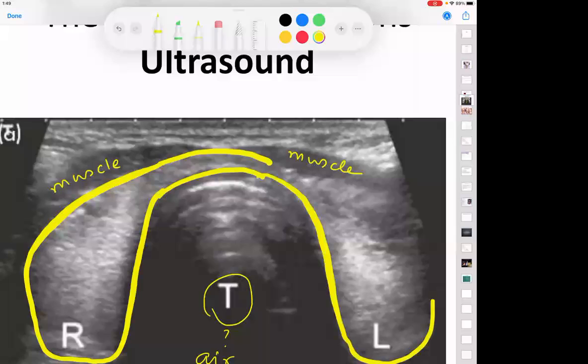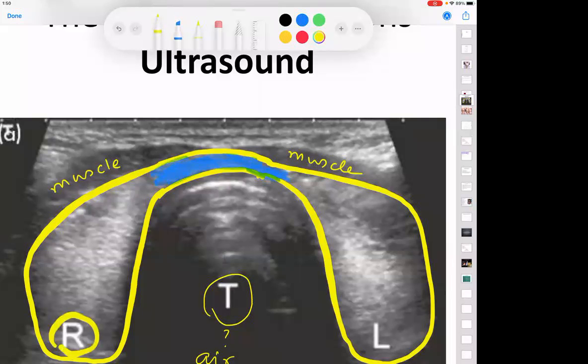What is the structure that I am trying to shade in front of you? Thyroid gland. Very good. Why is the thyroid gland appearing more white? Because it is a highly vascular organ. And what is this part of the thyroid gland? Isthmus. And you can very beautifully see the two lobes, I hope.